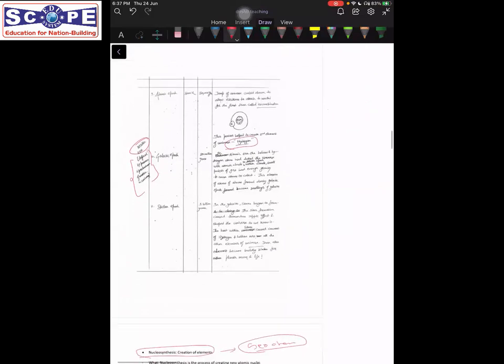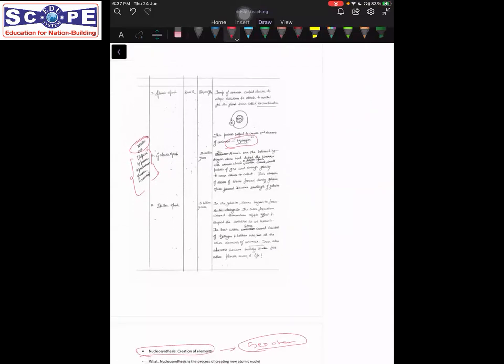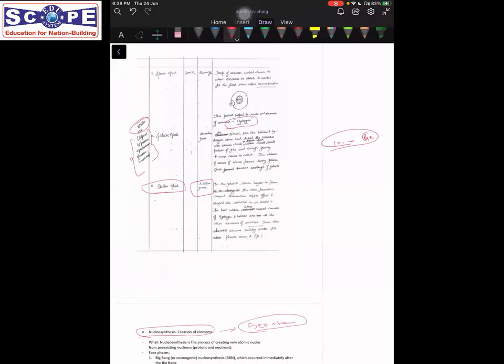Okay, and then there was formation of galaxies. But the important thing was the stellar epoch. The stellar epoch started about 3 billion years after the Big Bang. That is about 10 point something billion years ago. So it started, and this stellar epoch is going on even now. Okay, and this is the time period where stars are being formed.